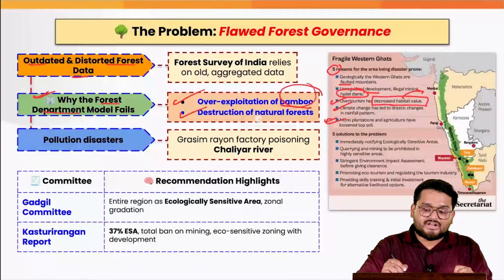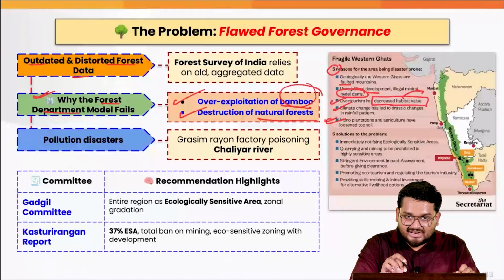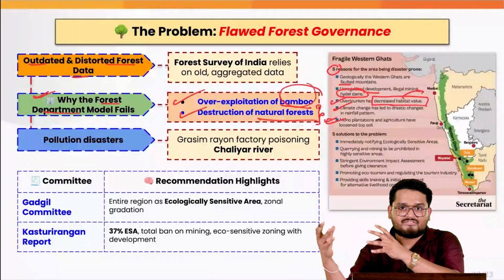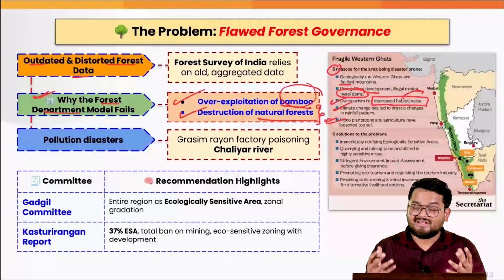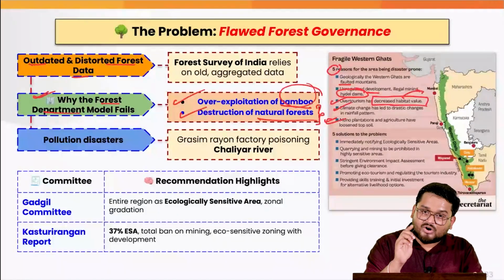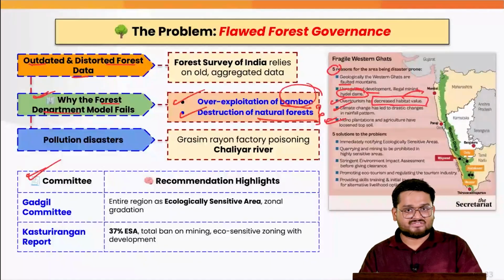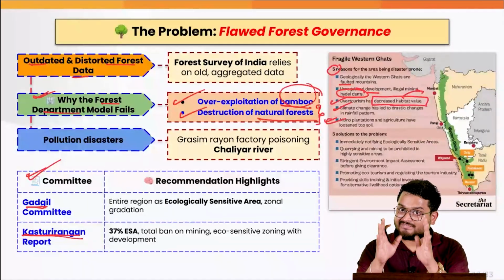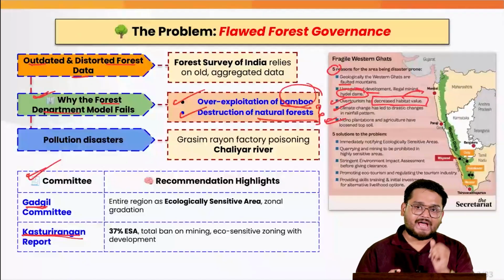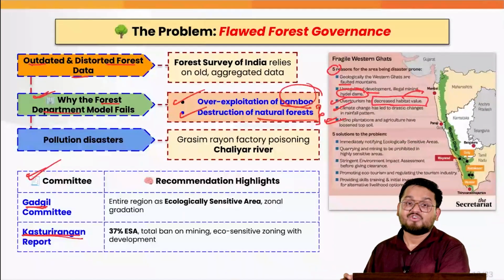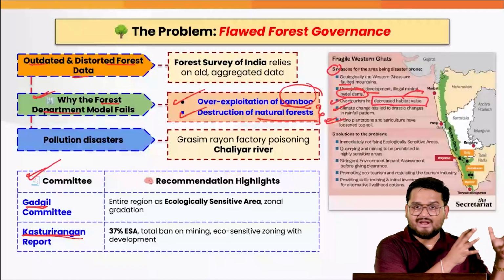Next, when we talk about the destruction of natural forests, right, we actually mean that this has been encroached upon by various factors. But the thing is that the ecological restoration is taking a lot of time, because according to two committees, the two committees of Mr. Gadgil and Mr. Kasturirangan, both of them actually agreed that the Western Ghats are an ecologically sensitive area. That is why we need to demarcate some regions.